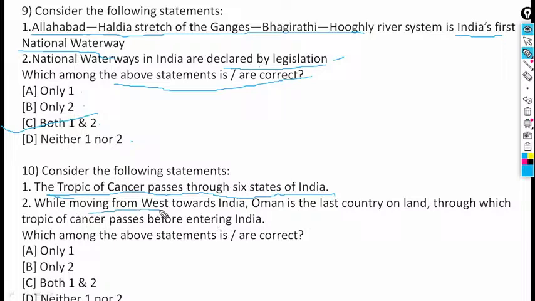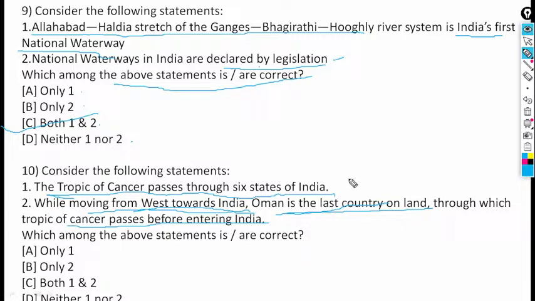While moving from west towards India, Oman is the last country on land through which the Tropic of Cancer passes before entering India.